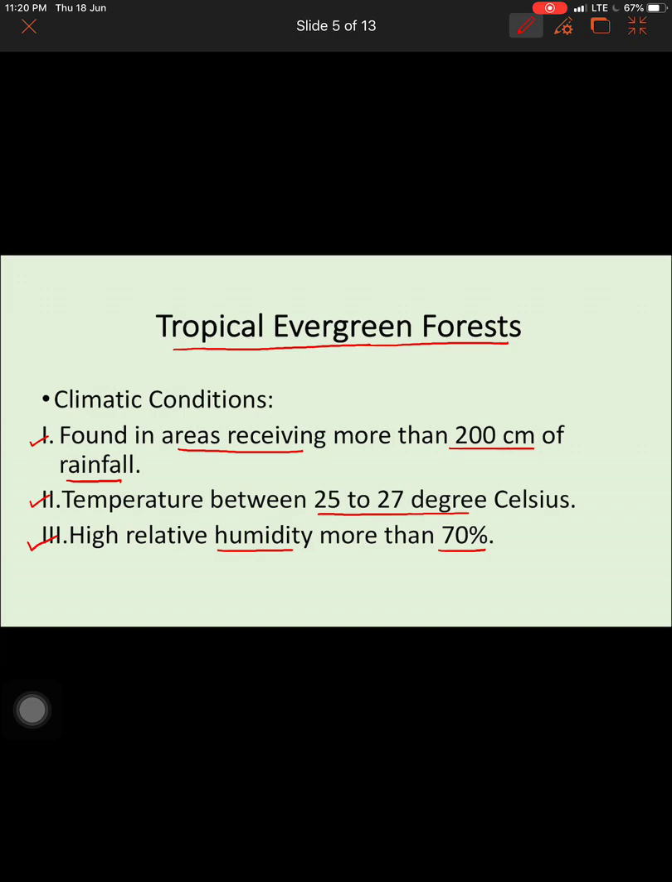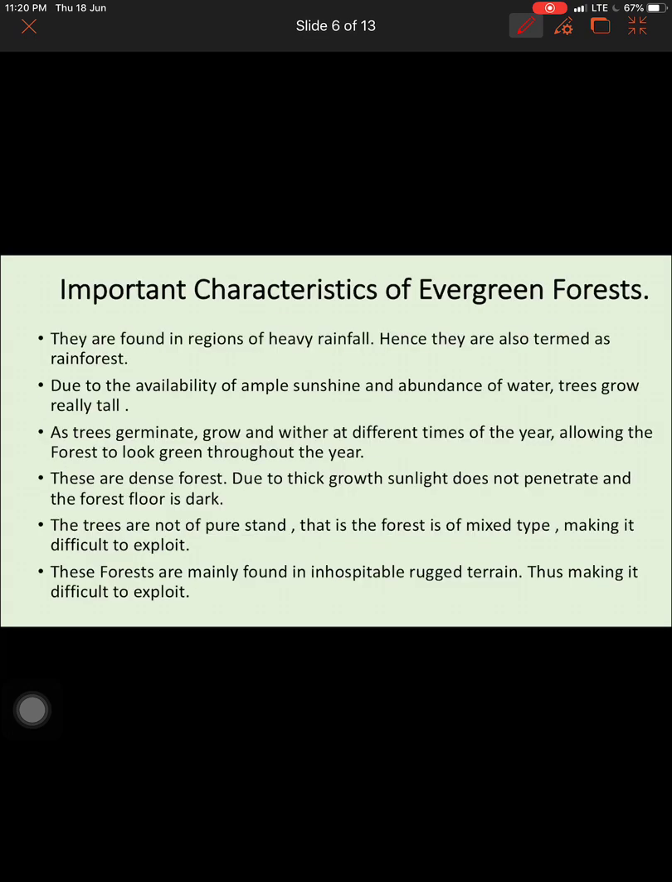First is heavy rainfall, more than 200 centimeter. Please try to remember the range. Okay, more than 200 centimeter of rainfall. Temperature also should be high, between 25 to 27, and humidity should be above 70%. So the 3 climatic conditions essential for the growth and survival of tropical evergreen forest are high temperature, high rainfall and high humidity.